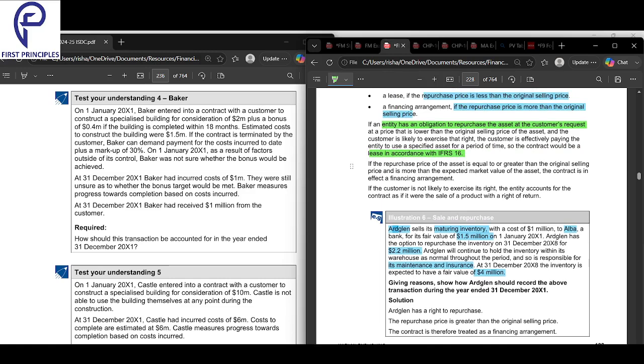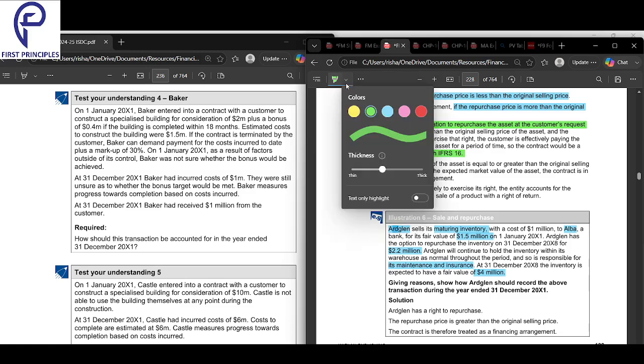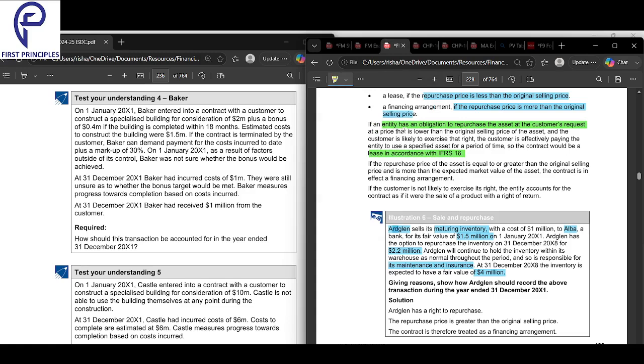Here it comes down to the price being lower or greater. If it is lower than the selling price, that is the first case. Second, it is greater than the original selling price. If the repurchase price of the asset is equal or greater than the original selling price, and it is more than the expected value of the asset, then the contract is in effect a financing arrangement. And if it is at a higher value, then it is a financing arrangement. If the customer is not likely to exercise the right, the entity accounts for the contract as if it were the sale of a product with a right to return.